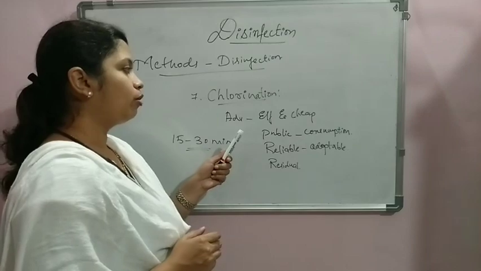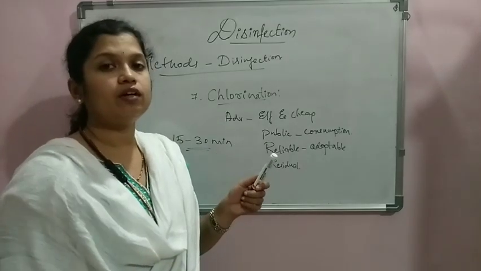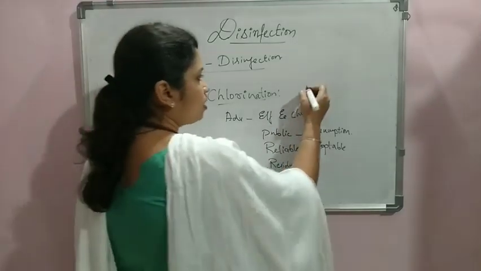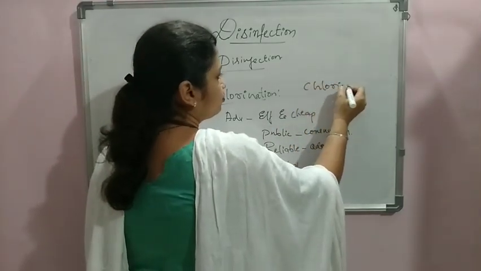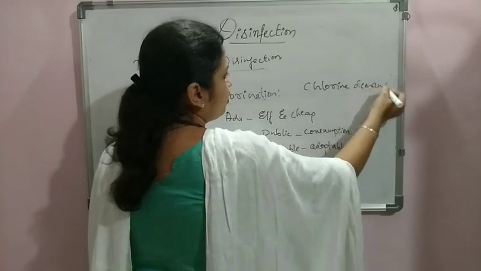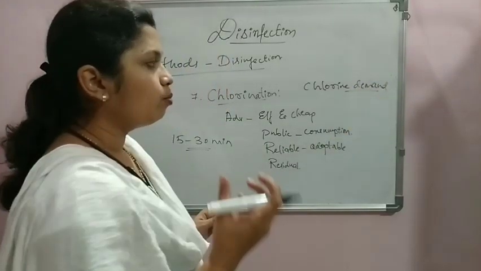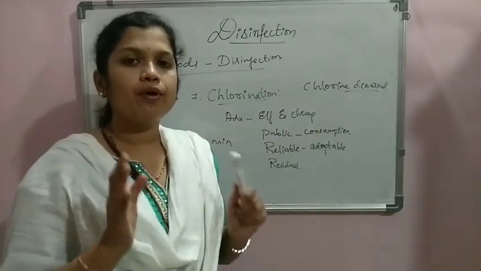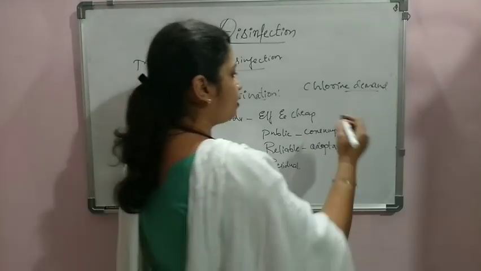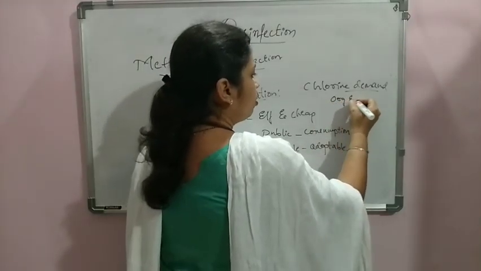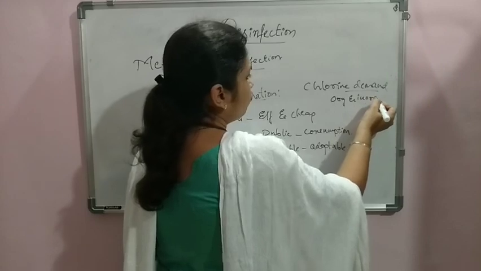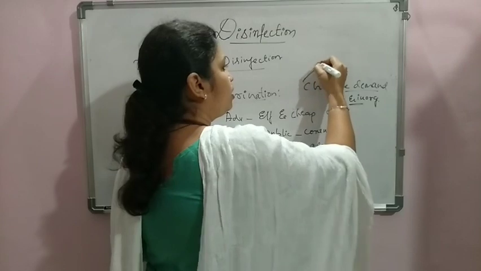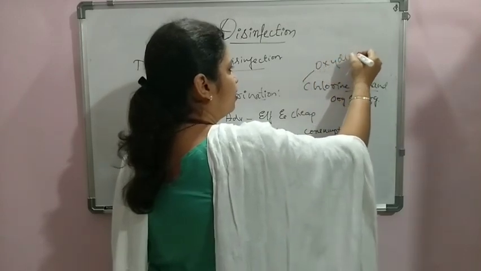Whenever we discuss chlorination, there are different types of chlorination also. Before moving on to that, let us understand one more term, the chlorine demand. The word demand means how much something is wanted. In water, whenever we add chlorine, some amount of the chlorine is consumed by the dissolved organic and inorganic material present in the water. For degradation of this, some amount of chlorine is used, because chlorine is a very good oxidizing agent.